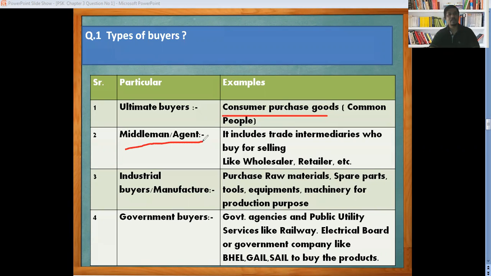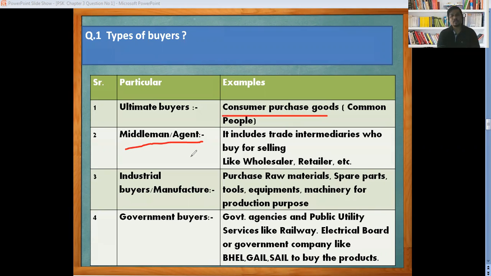For the middleman and agent, if I want to purchase milk, I visit a local shop, retailer or wholesaler. That includes the wholesaler, retailer, middleman or agent. It includes the trade intermediaries who buy for selling, like a wholesaler or retailer. We are going to see this also.